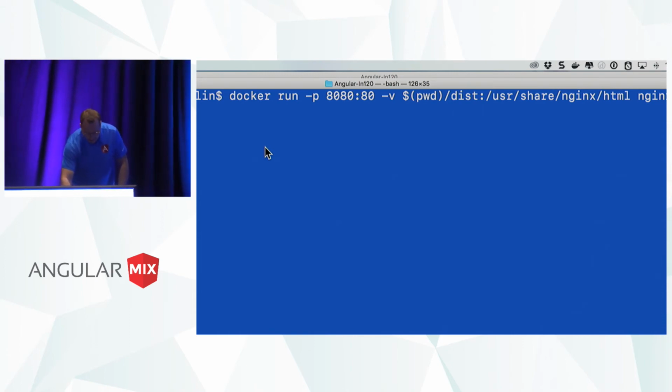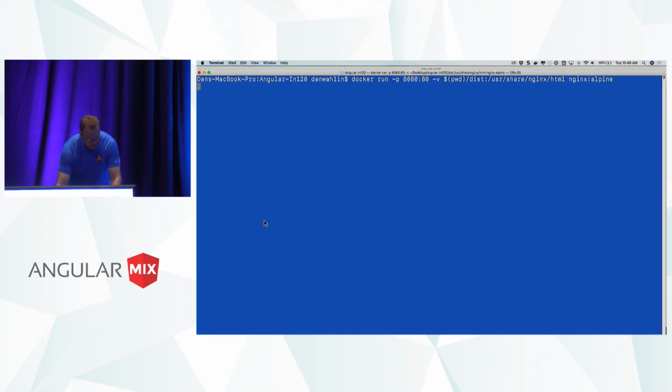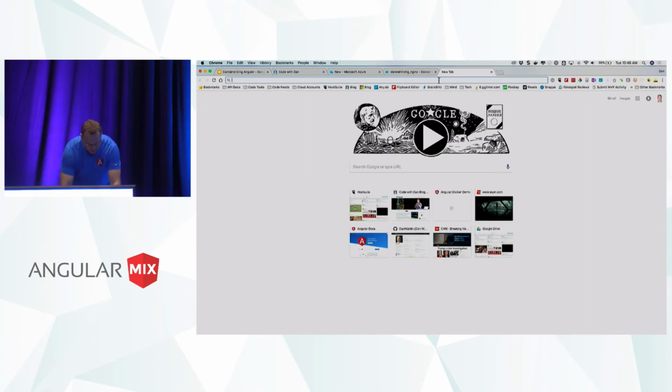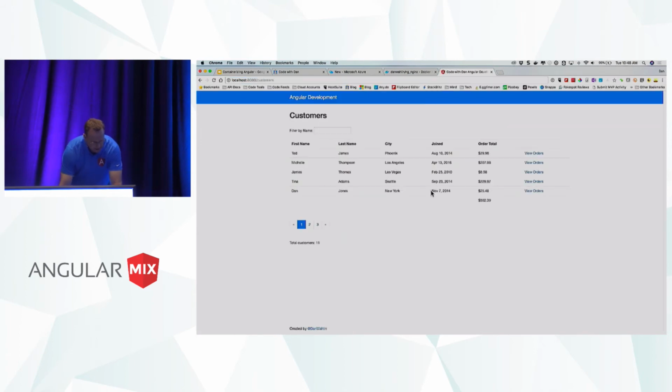All right, so let's go ahead and run this, and it's just going to sit there. Now, I'm not running in what's called detached mode. Right now, I'm kind of locking up the console, but you can run in detached mode. And now I'm going to go back, and let's try to hit localhost:8080. And there we go. So this is the simple Angular app.